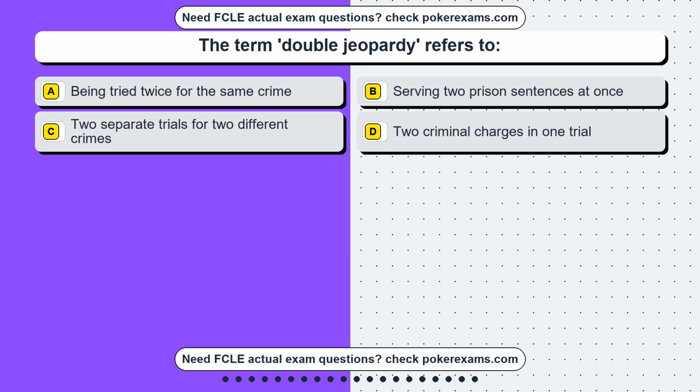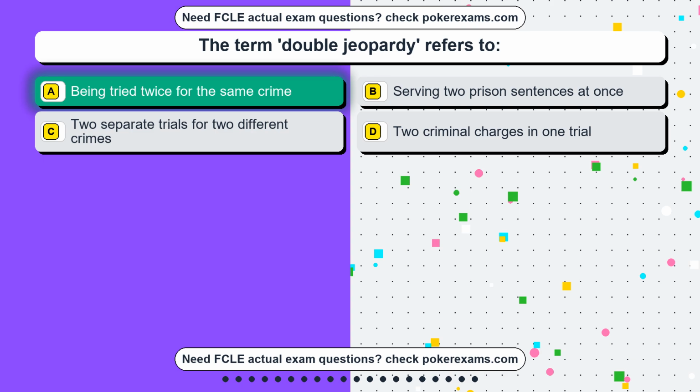Question 16. The term double jeopardy refers to: Option A, being tried twice for the same crime. Option B, serving two prison sentences at once. Option C, two separate trials for two different crimes. Option D, two criminal charges in one trial. The correct answer is option A, being tried twice for the same crime.